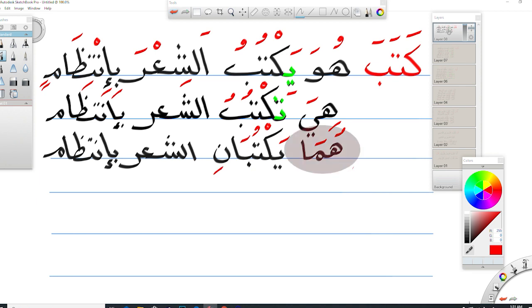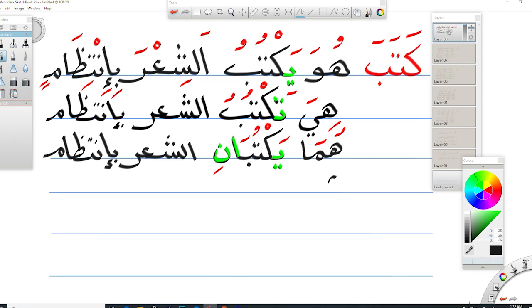هما, which means they for dual masculine. يكتبان, they write. الشعر, poetry, بانتظام, regularly. هما يكتبان means they write for dual masculine. What we add to the root is the initial form of the letter ya and fatha on the top of it, and also the final form of the letter alif and the isolated form of the letter nun. يكتبان.